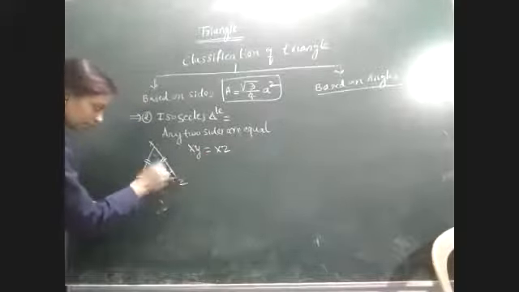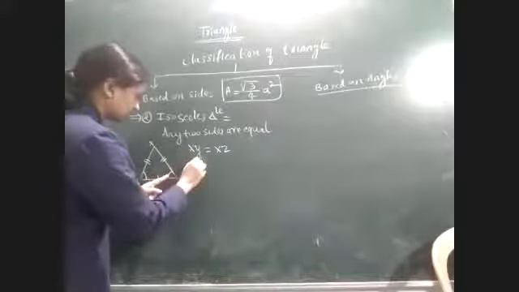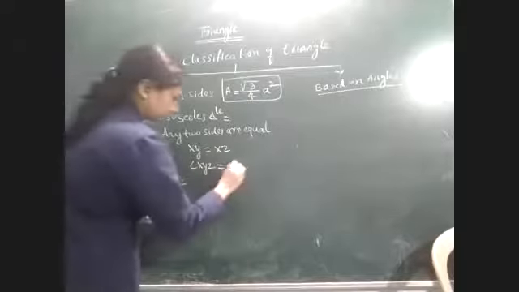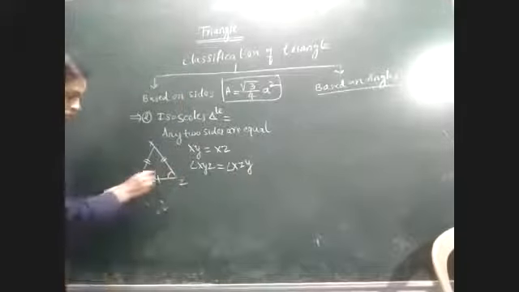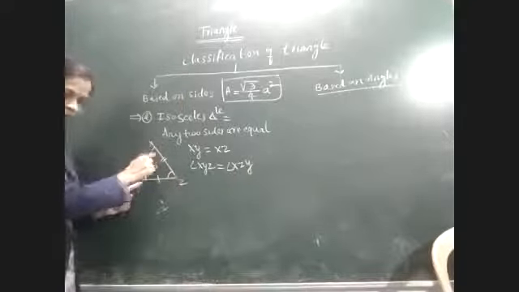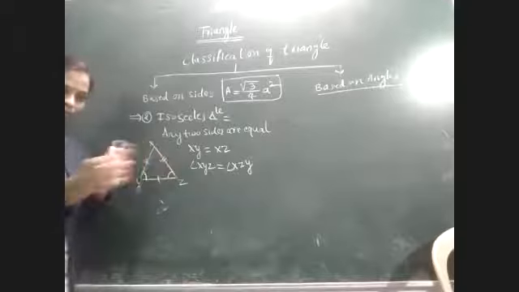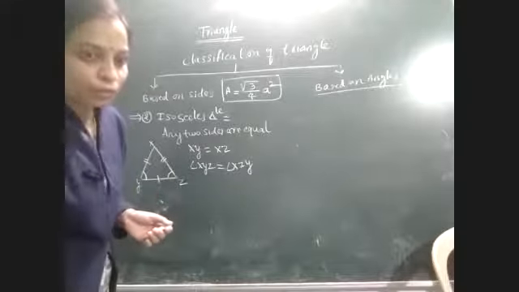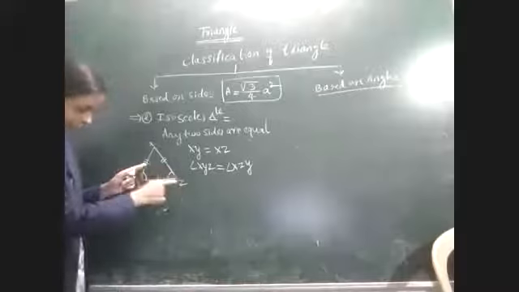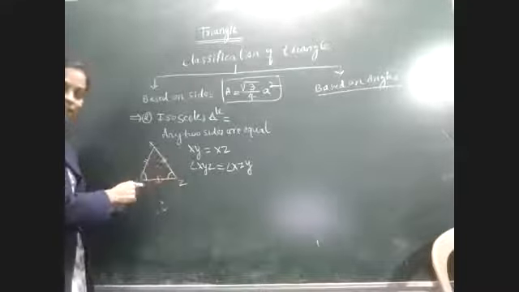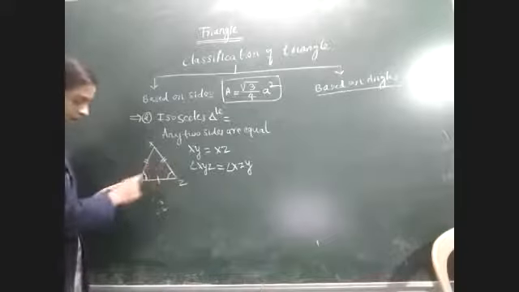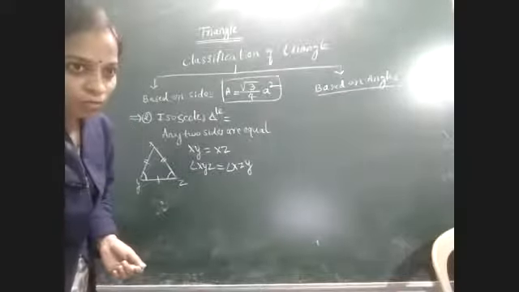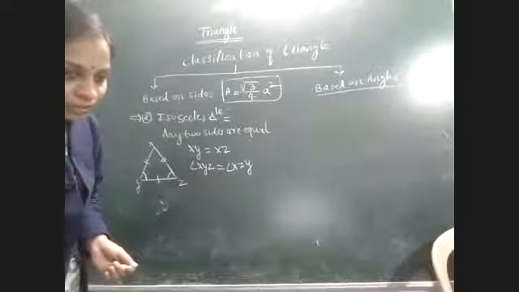So the angles opposite to these sides are also equal. That is angle XYZ and angle XZY. These two angles are also equal, but this one is not equal. Because these two sides are equal, listen here and see here. Opposite of this side is this angle. Opposite of this side is this angle. So that is why these two angles are equal here. It is an isosceles triangle. Are you getting it? Understanding now? Okay, just note it.